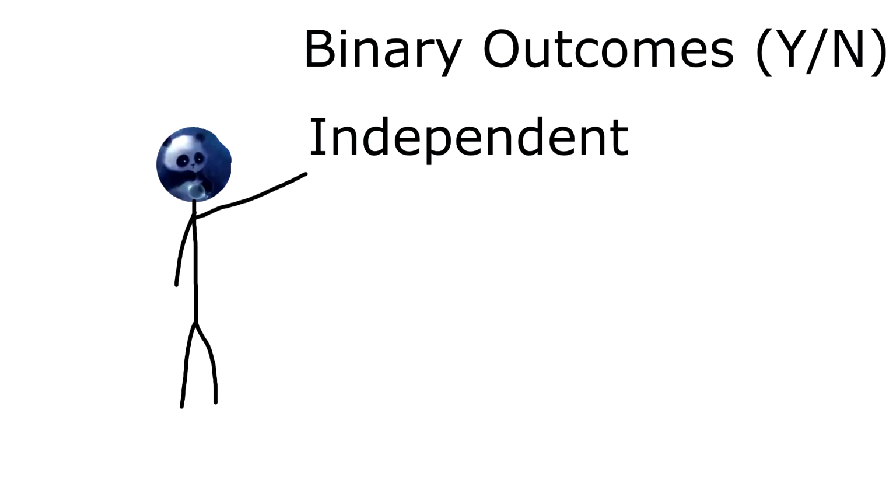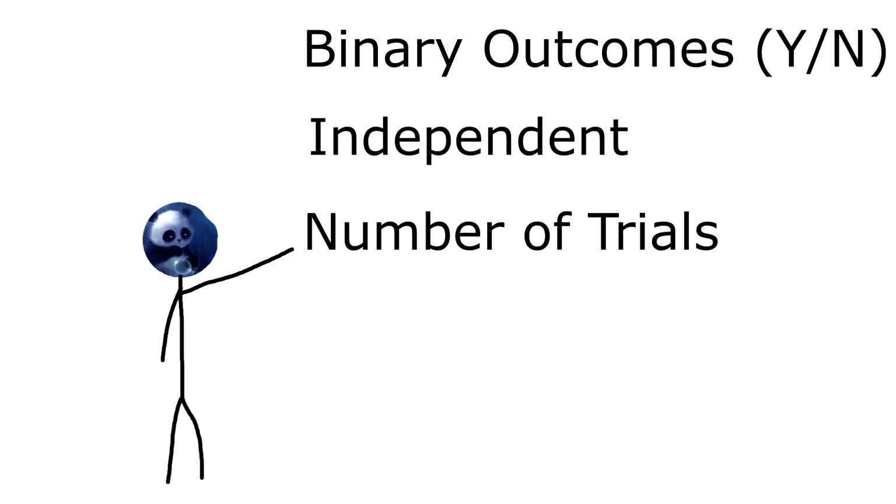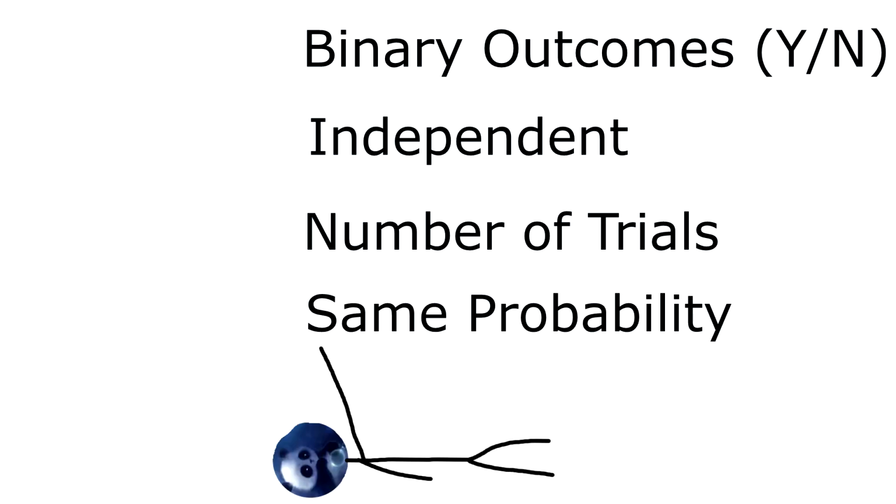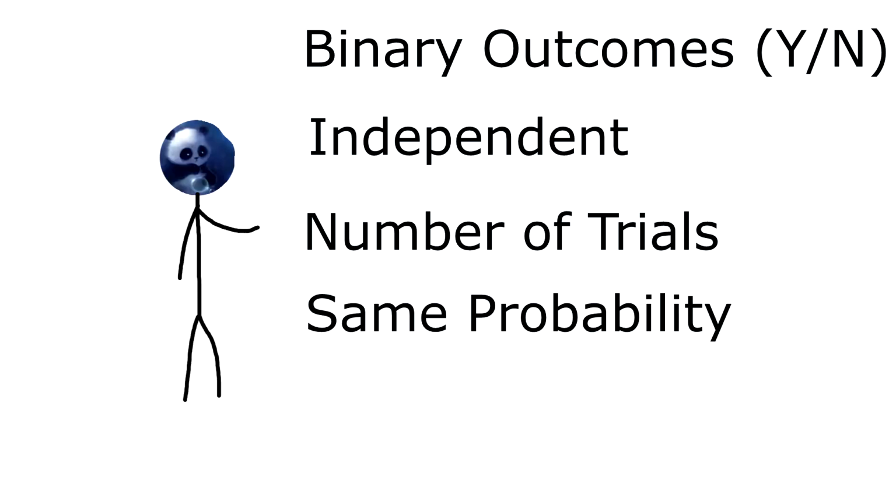And finally, a binomial distribution has specific requirements such that the events involved have binary outcomes, are independent, have a set number of trials, and exhibit the same probability for each trial. And this is known as the BINS requirements.